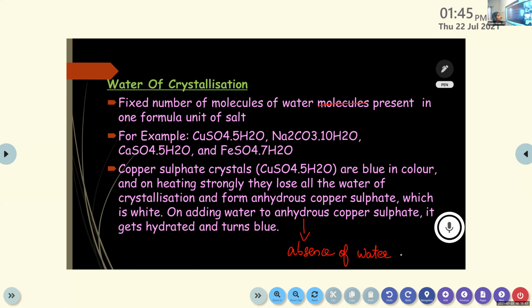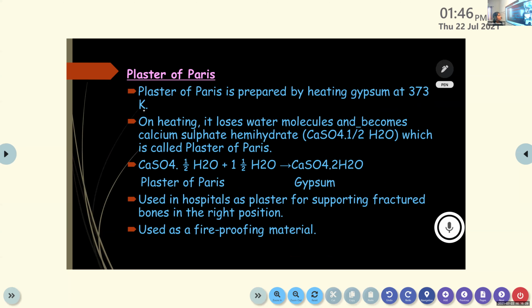Then we are going to learn about one such conversion between the loss of water molecules in that compound, that is gypsum and plaster of Paris. You all are familiar with plaster of Paris, right? Yes, ma'am. Doctors put it on bandages. Good one. Okay, so we are going to learn about plaster of Paris. It is prepared by simply heating gypsum at 373 Kelvin.